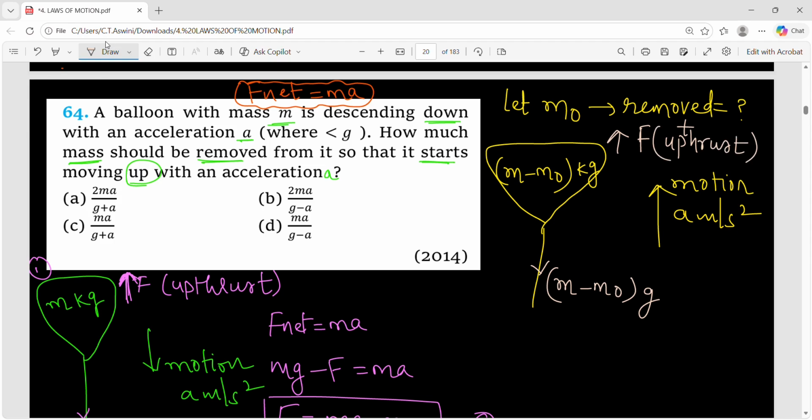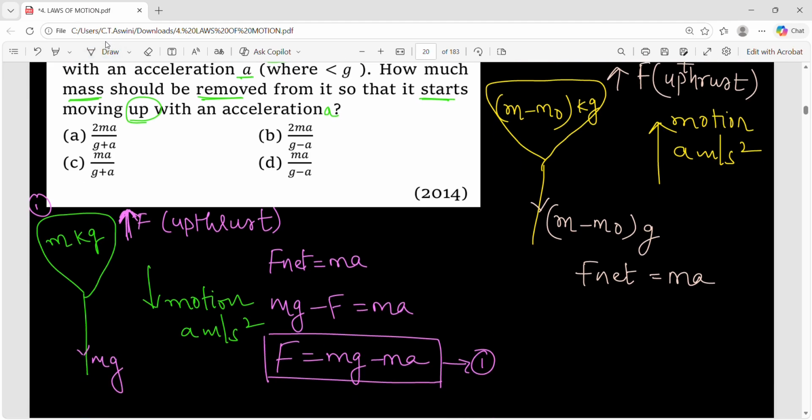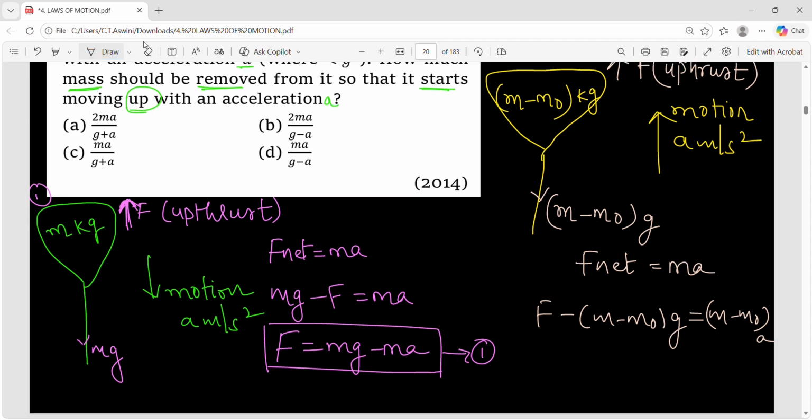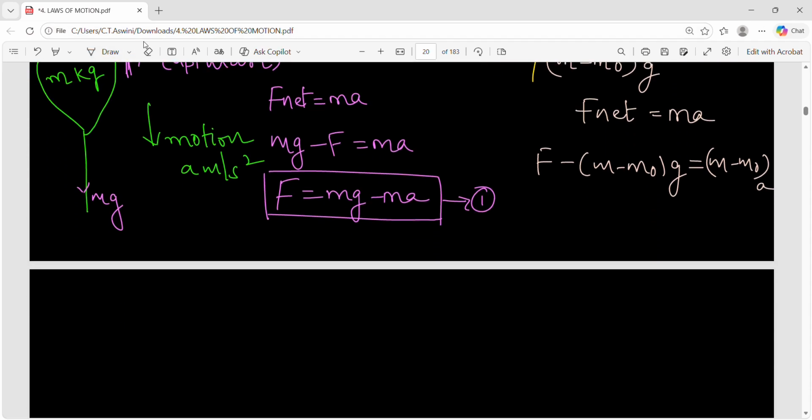So here also, apply F net is equal to m into a. How will you take the difference now? This time the balloon is moving upward, so that means in upward direction force is more. So upward force minus downward force is equal to ma, where m is this time m minus m naught, into a.